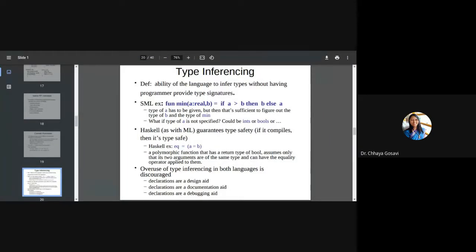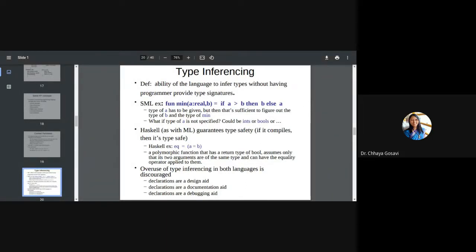Type inferencing: many functional programming languages support dynamic typing or no typing. You can just start writing the code without worrying about whether a variable is declared or not. The type of the variable is decided by the value that we pass to the variable. Even in Python, you have seen that. Even in Scheme, you can just type an expression without caring about variable declaration.